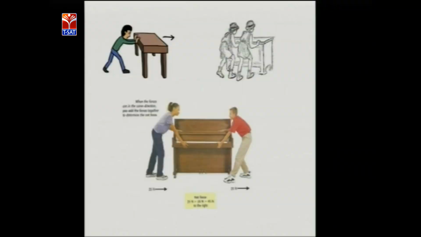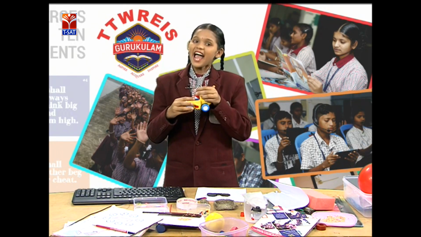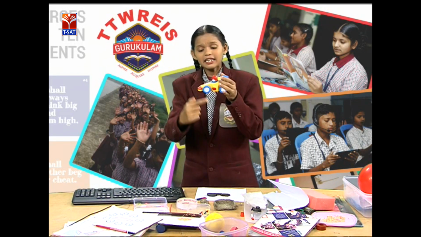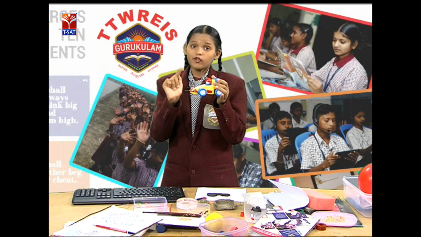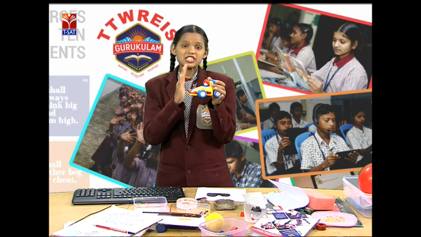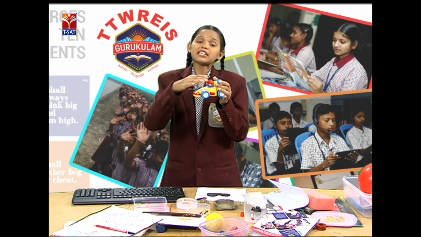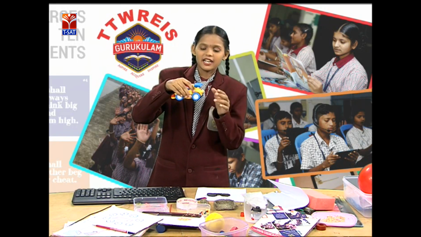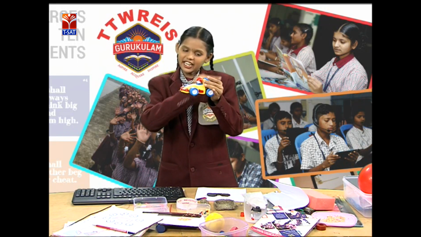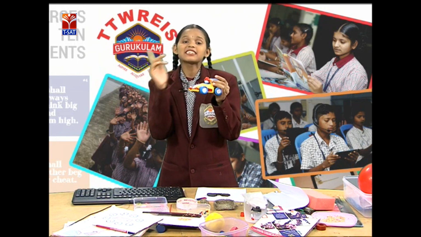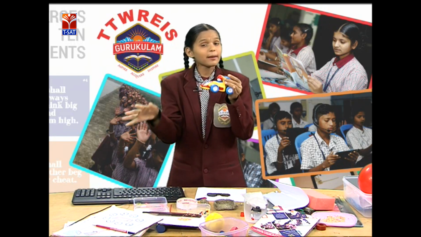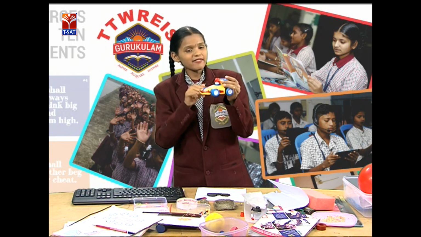How do we draw the free body diagram? What forces are acting on the object? For example, we take one car. What forces are acting? At the front of the car, there is the engine force. Opposite to the engine force is the force applied by the road, which is friction. And when the car is at rest, there are the forces normal 1 and normal 2. And the force applied by the earth is nothing but the gravitational force.